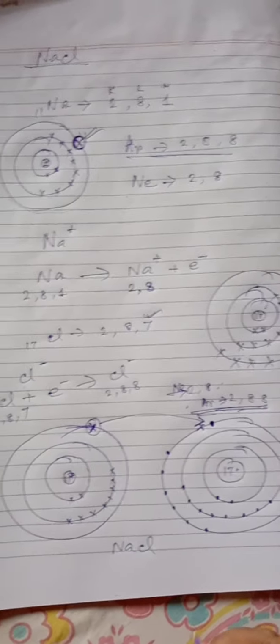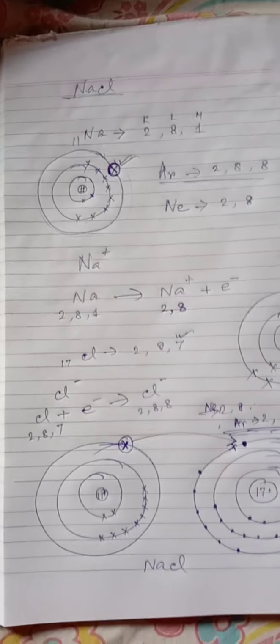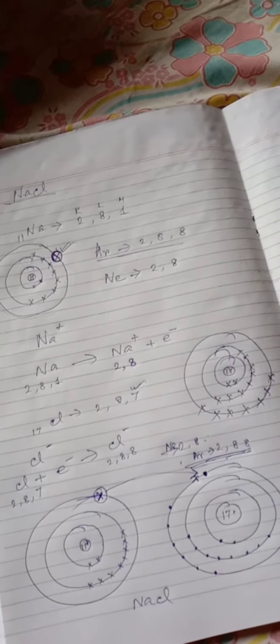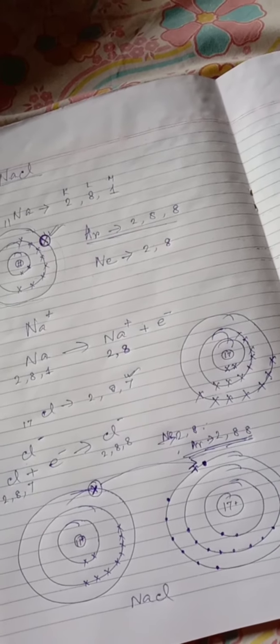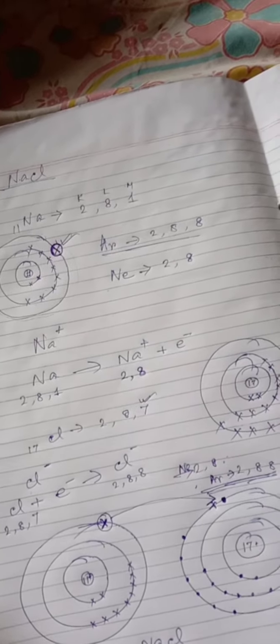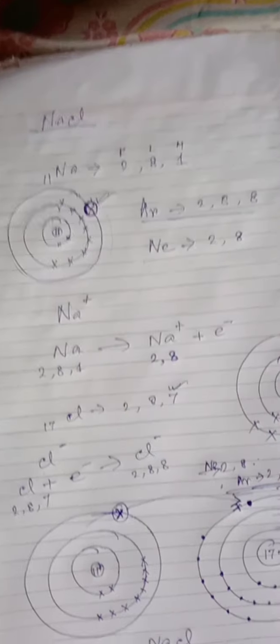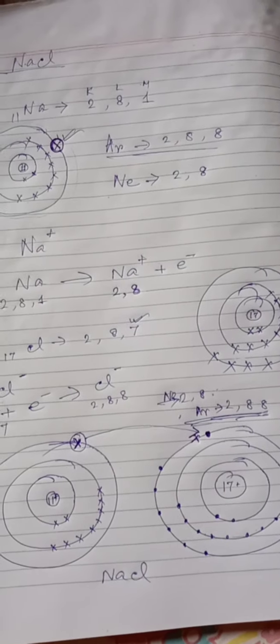So students, to form sodium chloride, sodium lost 1 electron and this electron is gained by the chlorine to attain its stable configuration, and it forms sodium chloride. Clear?